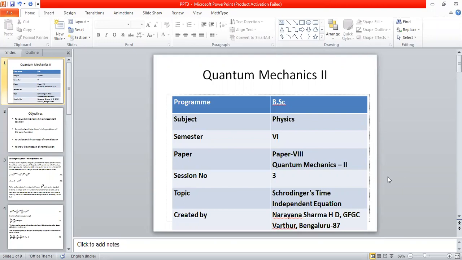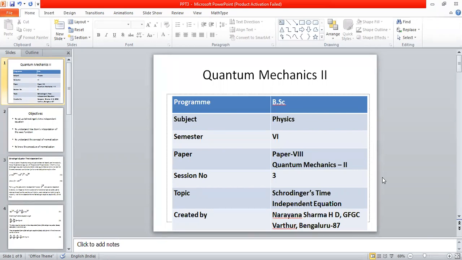This is again Narayan Sharma, HD, Assistant Professor of Physics, Government First Grade College, Vartur. Here I am continuing my discussion on quantum mechanics, part 2 of BSc Physics, paper 8 for the 6th semester. The topic that I am covering in this third session is Schrodinger's time independent equation.